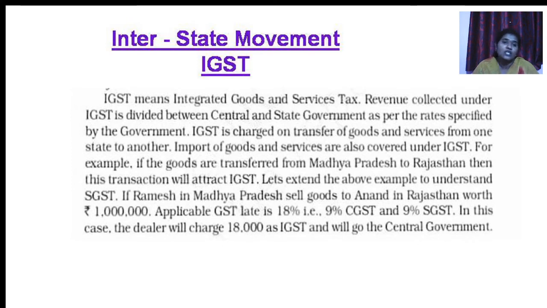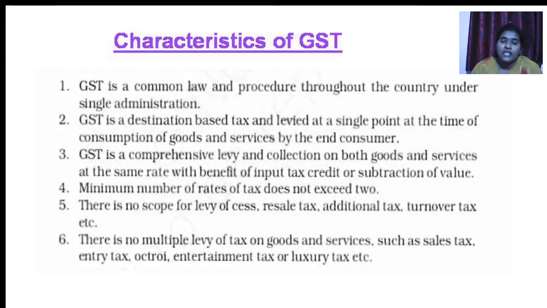that we can call as an intra-state transaction, which is to be paid 50% for central government, 50% for state government. If the transaction is to be made from different states, in that case we are going to consider total GST as IGST, which is to be paid to the central government only. So this is about what components of GST. So next, that is characteristics of GST.